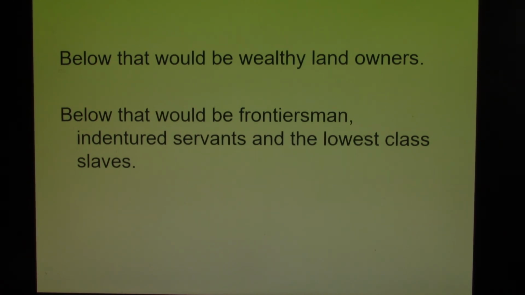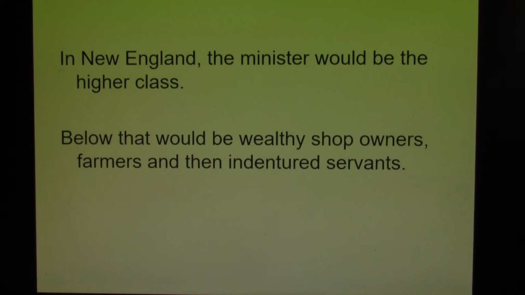Most of the colonies are going to pass what are called slave codes, laws that deal with the slaves. Slaves can't do this, slaves can't do that. Now, the only colony that did not make a slave code would be Pennsylvania. Pennsylvania would not allow slavery, and this is because of its Quaker heritage. In New England, we have a person who would go below the aristocrat and about the same level as the wealthy landowner, and that would be the local minister.